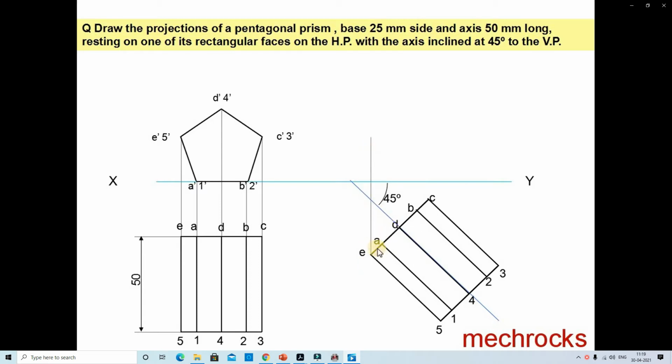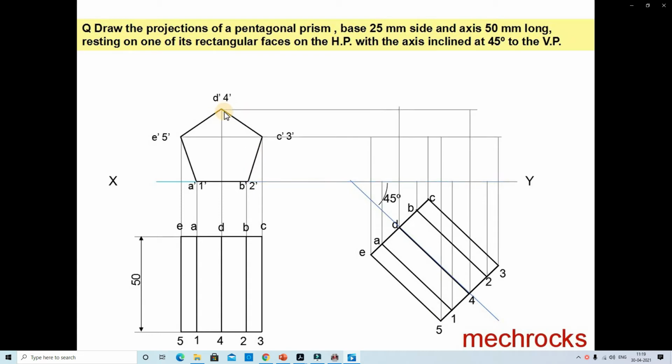So we extend the lines from every corner to the top side, the reference line on HP. That's why AB is on HP, and the remaining are corners. In this way you extend the lines.